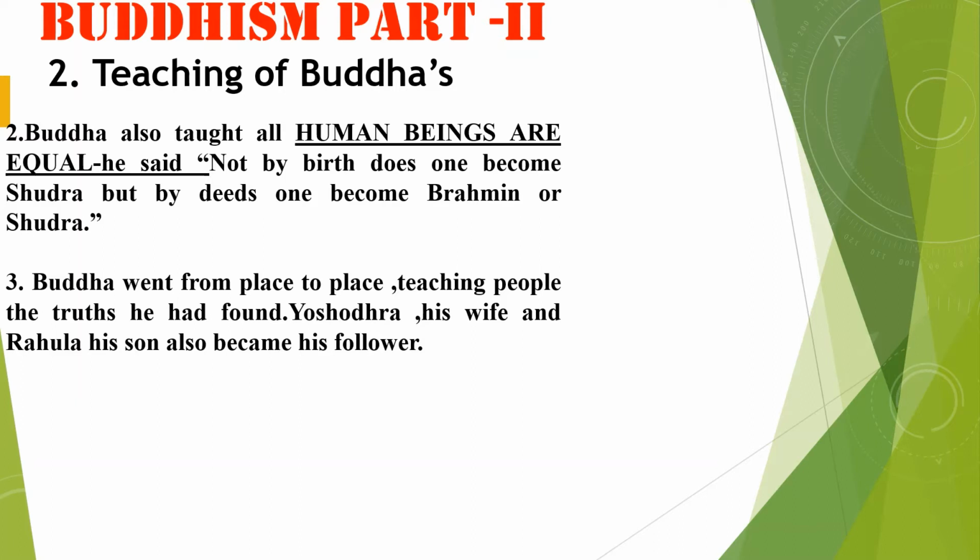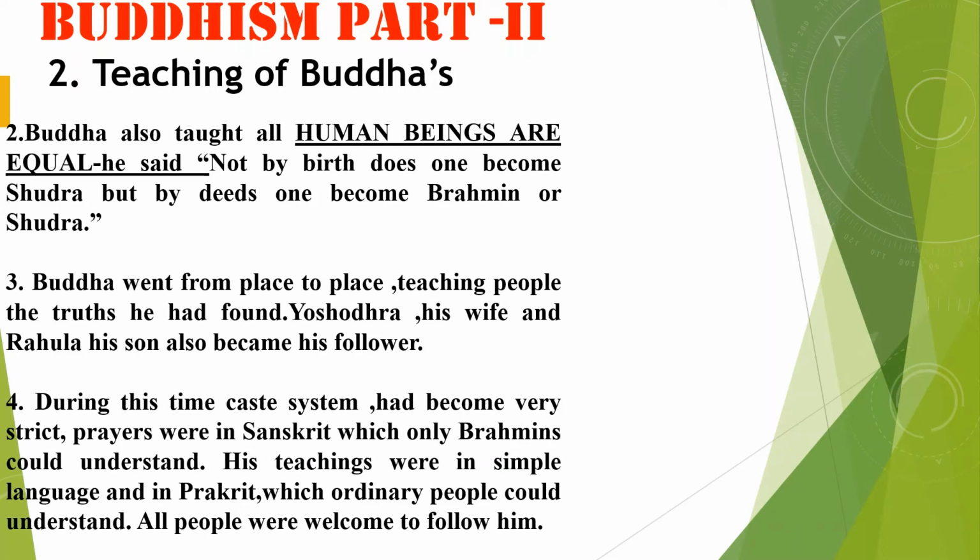Friends, one thing I want to tell you: when Buddha came, the caste system had become very strict. I've covered this in my Aryans video, which is in 3 parts, friends. The caste system had become very strict.